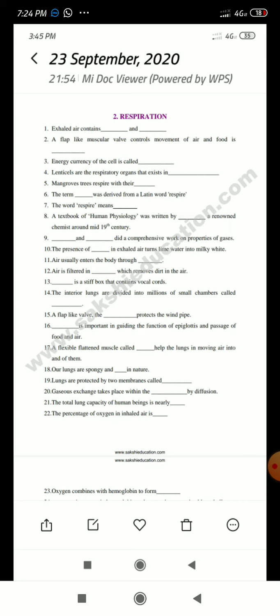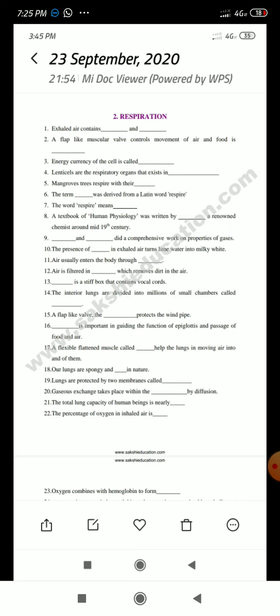Gaseous exchange takes place within the alveoli by diffusion. Gaseous exchange takes place in the alveoli. The lungs contain millions of small chambers. We call them alveoli, where the gaseous exchange takes place in the alveoli or alveolus.